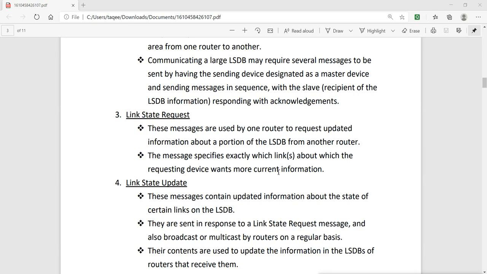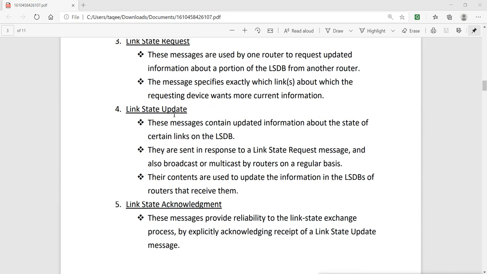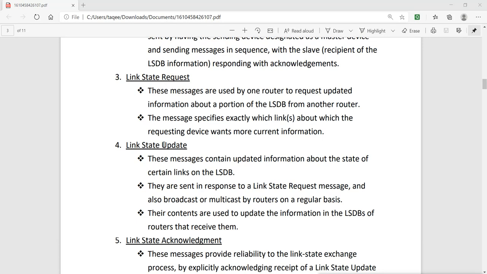So okay, then we have number 4, that is link state update. This is the request and this is the update. When someone requests the status of a link, the other router will send the update, and these messages contain updated information about the state of certain links in the LSDB.